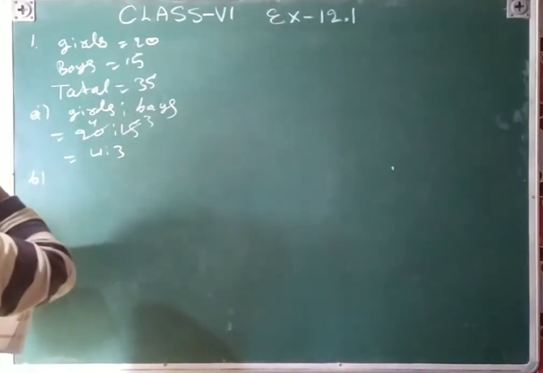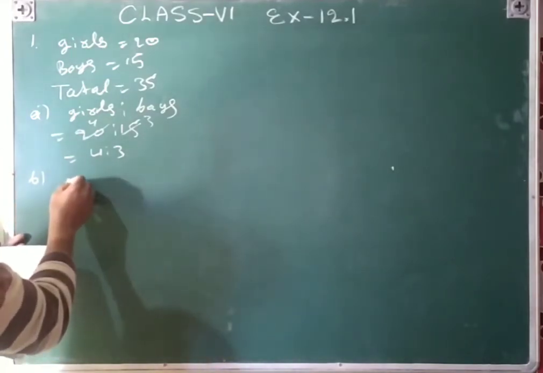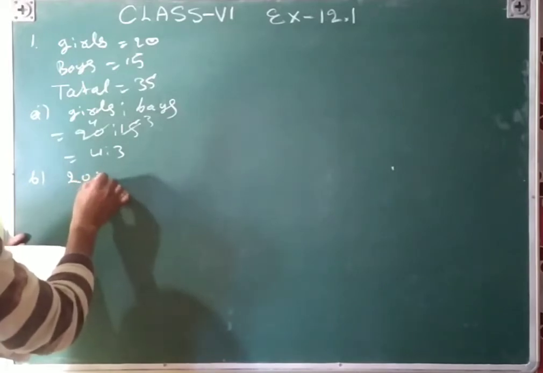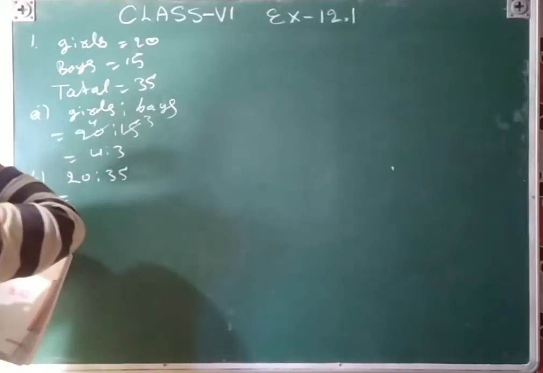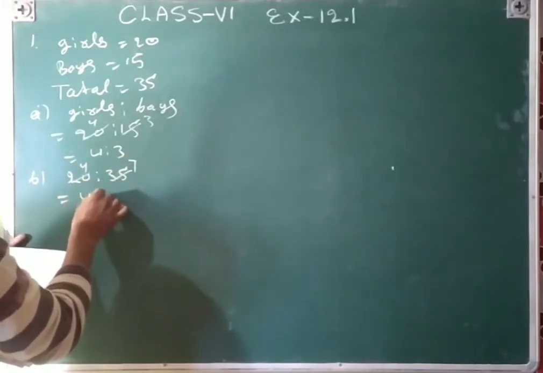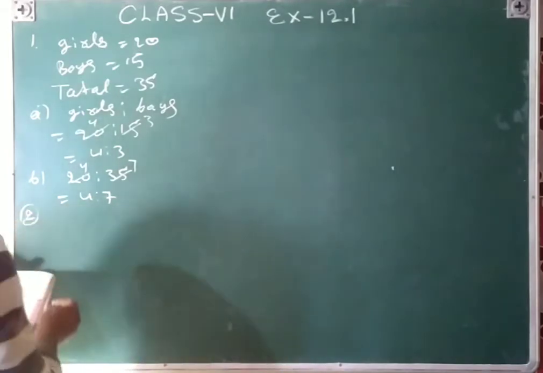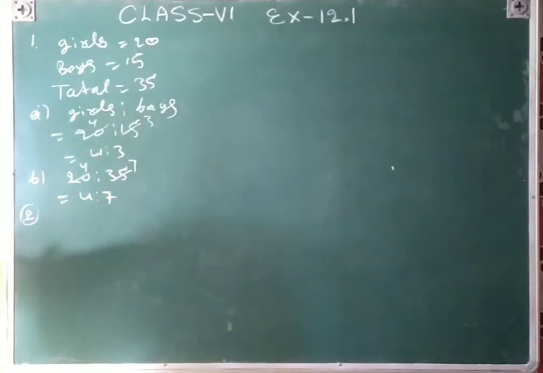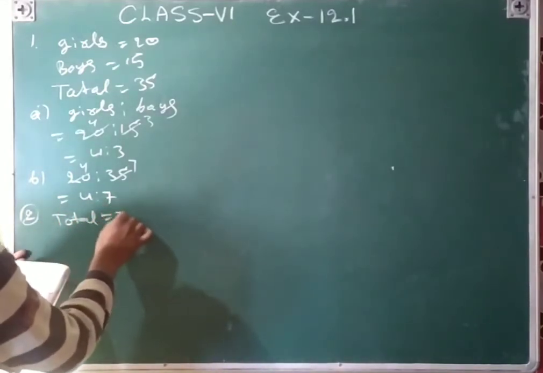And then the second part, B part. What is the ratio of the number of girls to the total? The number of girls is 20 and total is 35. That will be cancelled by 5. 5 4s are 20, 5 7s are 35. So that is 4:7.